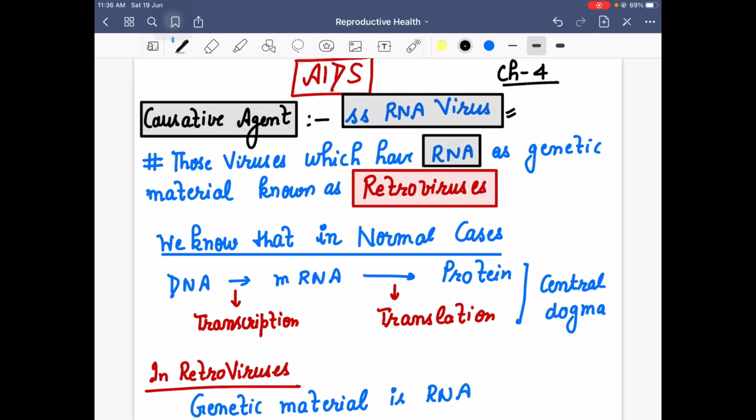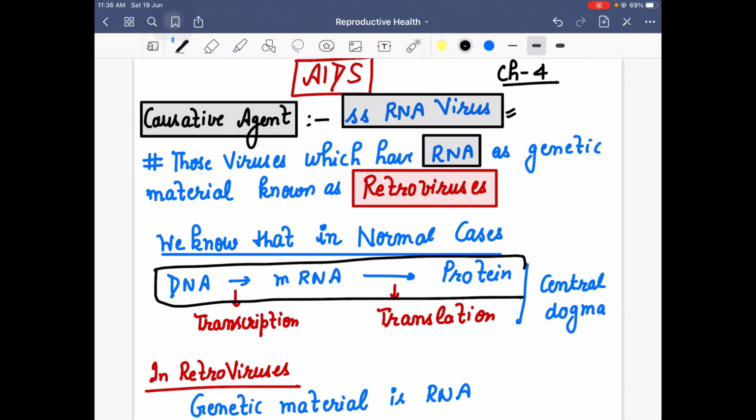In the normal cases, whenever we discuss this, we always say that from DNA, RNA is formed, mRNA is formed, and from mRNA protein is formed. That is how information transfers from DNA in the form of protein. DNA to mRNA is known as transcription.